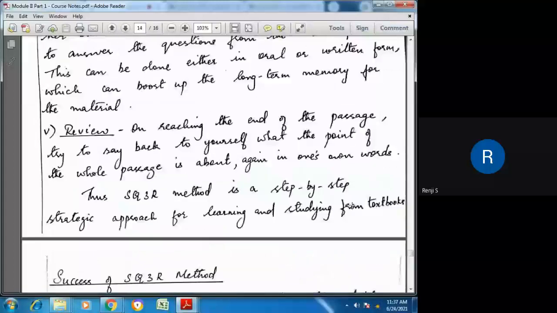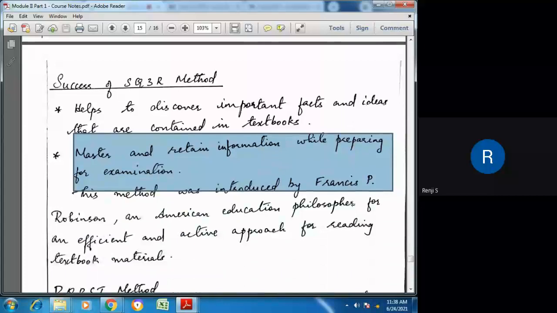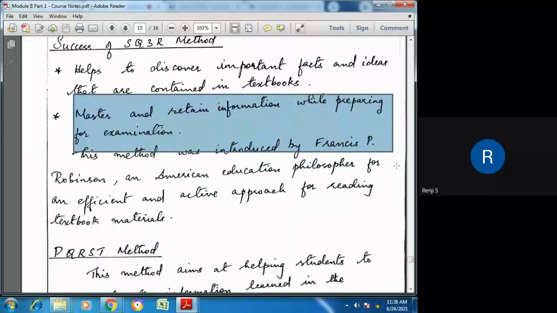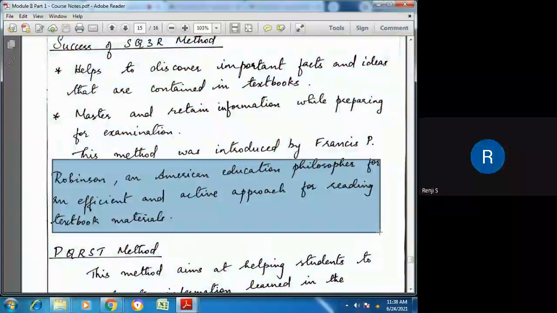When we recite something that we had understood in our mind, it will go from the short-term memory to our long-term memory. And once you go to the review step, it is giving a strong base for whatever you had read. So this is an important method for students when they are preparing for their examinations and reading textbook materials, and this helps to retain more information in your mind. So these are the advantages. And finally, this was proposed by Francis P. Robinson, who is an American education philosopher, and it is an effective and efficient approach for reading textbook materials.